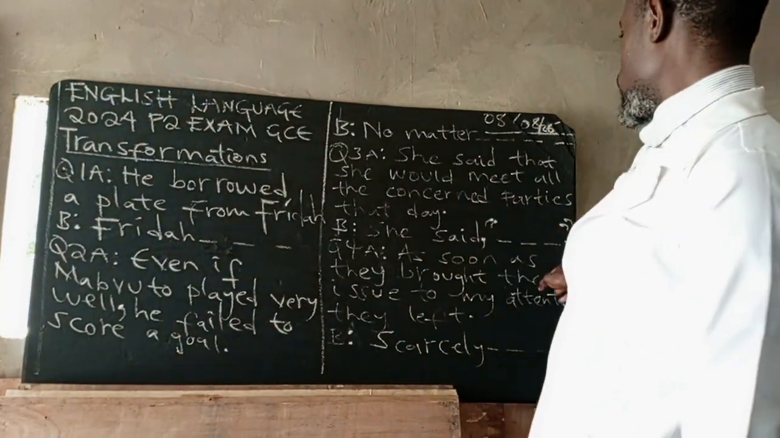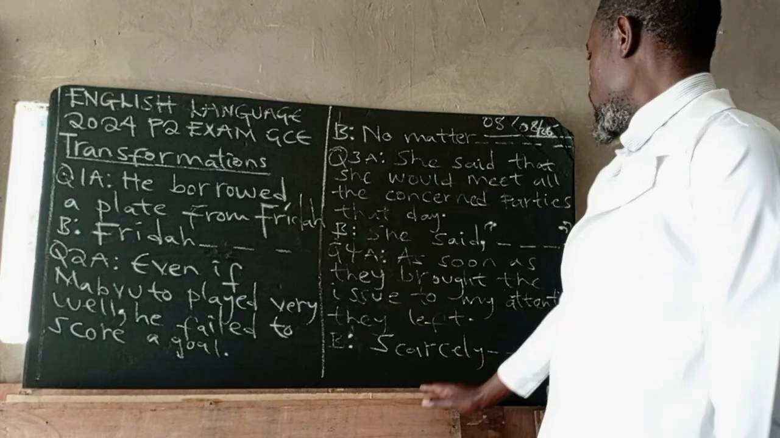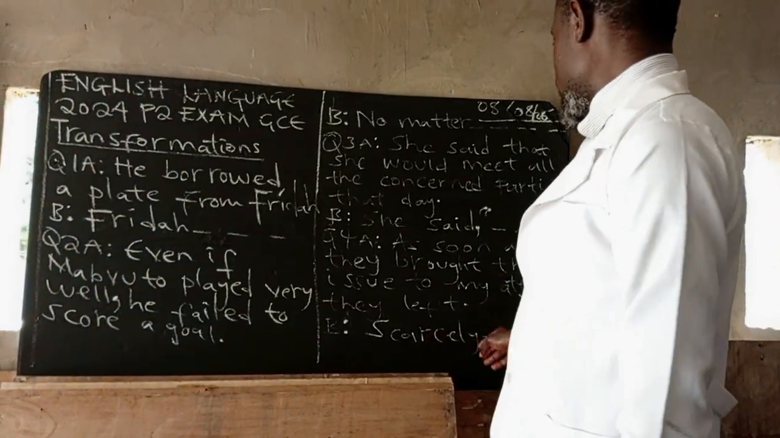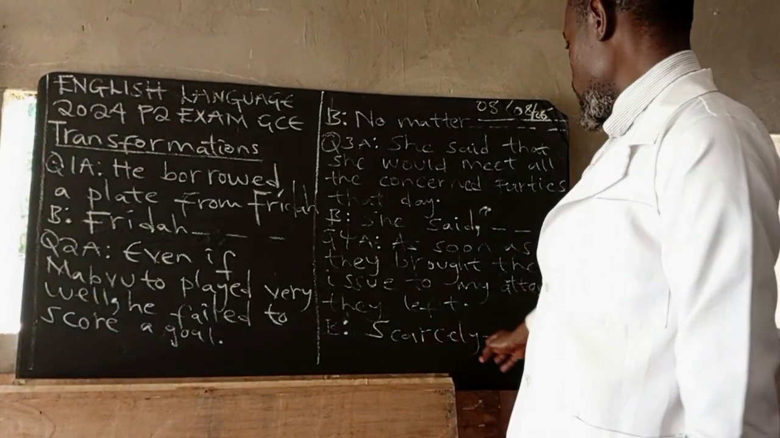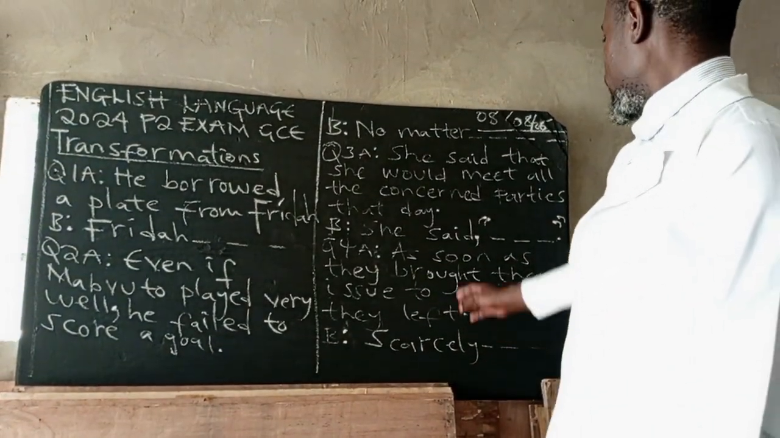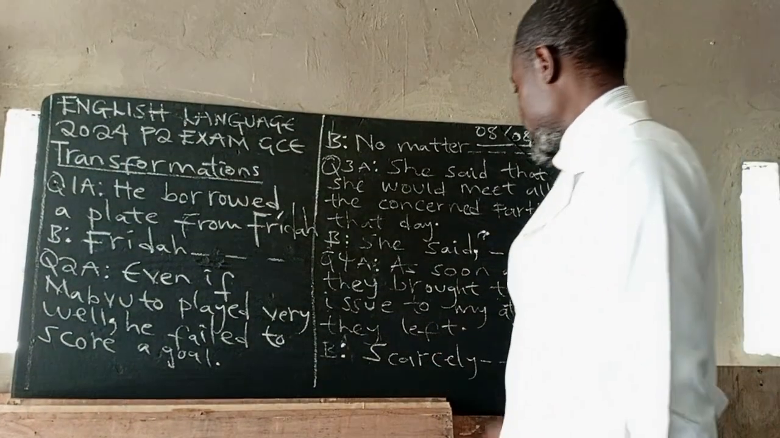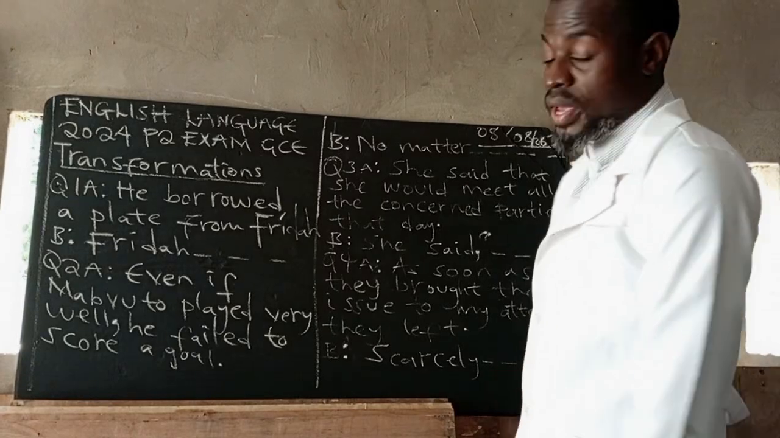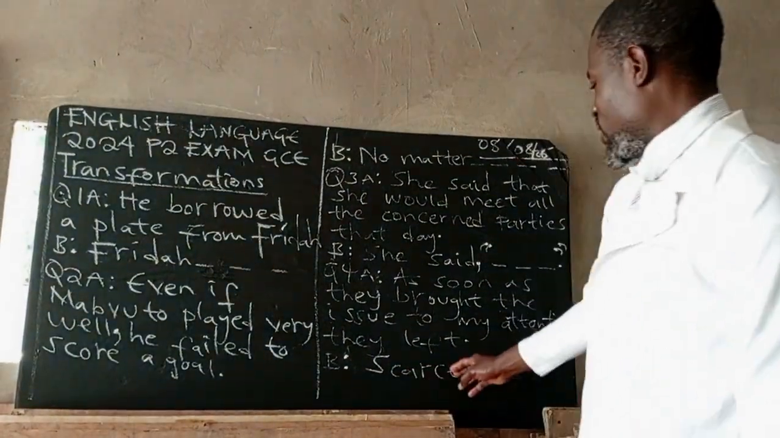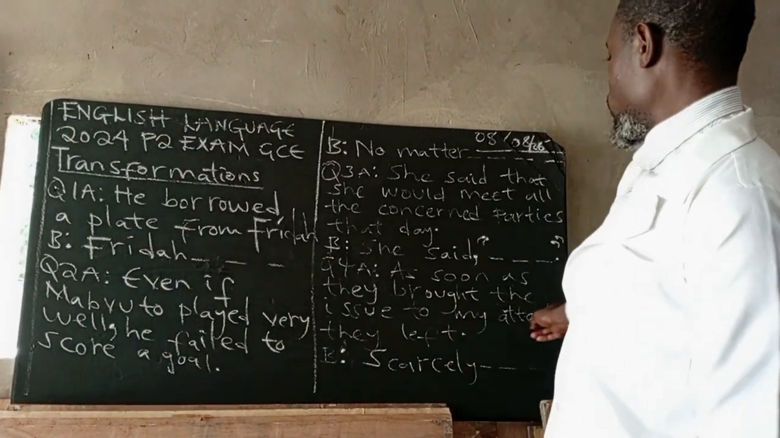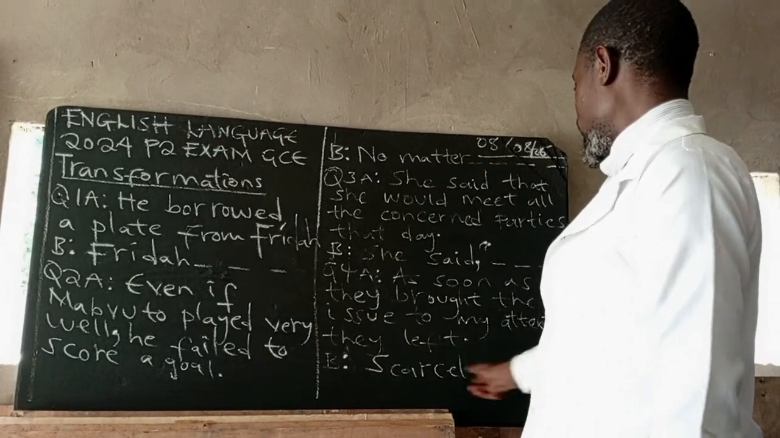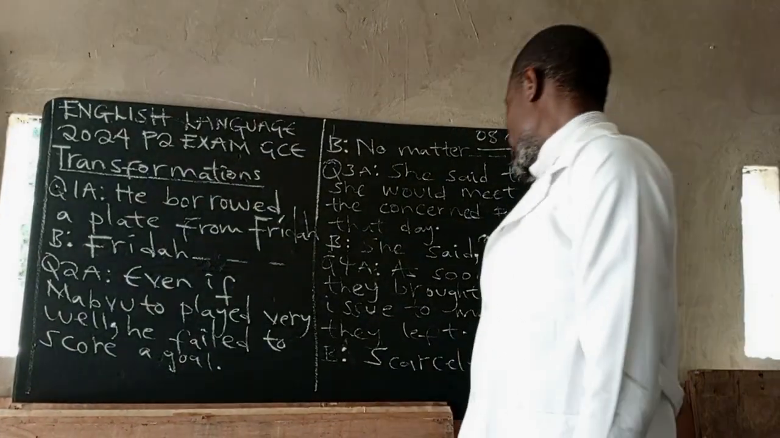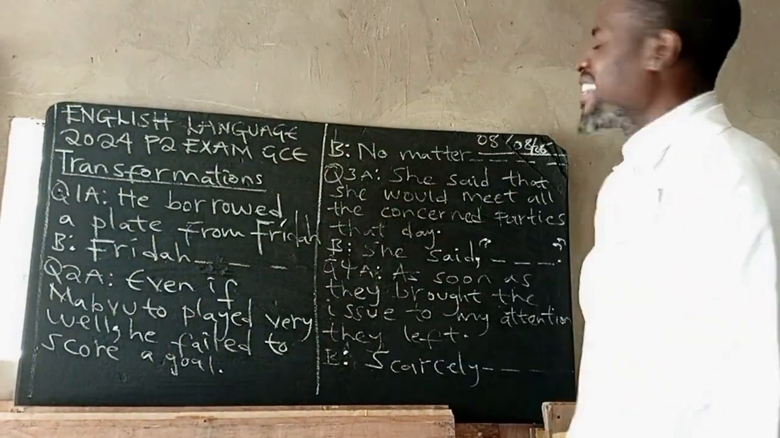Number 4: As soon as they brought the issue to my attention, they left. There is supposed to be a comma here. They want you to transform this sentence starting with scarcely. What you have to know is that as soon as will be replaced by scarcely. If they don't use scarcely here, they will use hardly. Both scarcely and hardly always go with when, connecting this idea to this idea. To confuse you, they can use seldom. That's all the same.